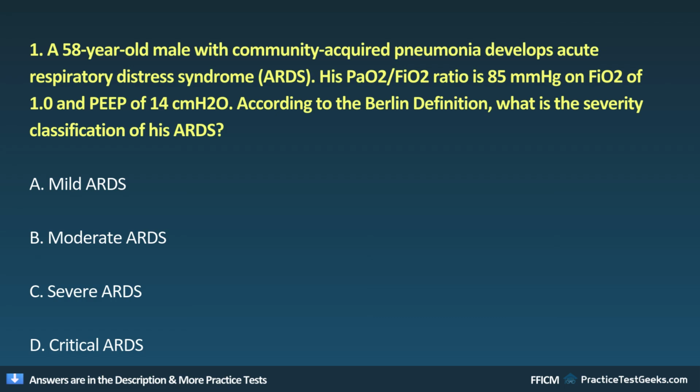1. A 58-year-old male with community-acquired pneumonia develops acute respiratory distress syndrome, ARDS. His PaO2/FiO2 ratio is 85 mmHg on FiO2 of 1.0 and PEEP of 14 cm H2O. According to the Berlin definition, what is the severity classification of his ARDS? A. Mild. B. Moderate. C. Severe. D.